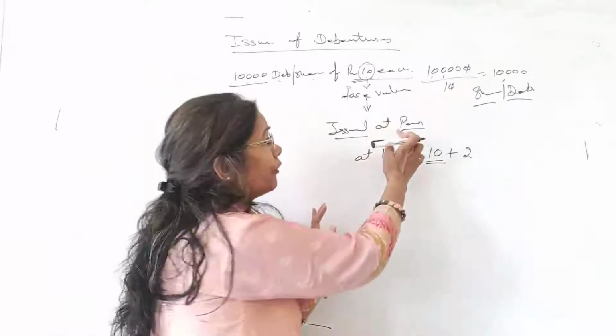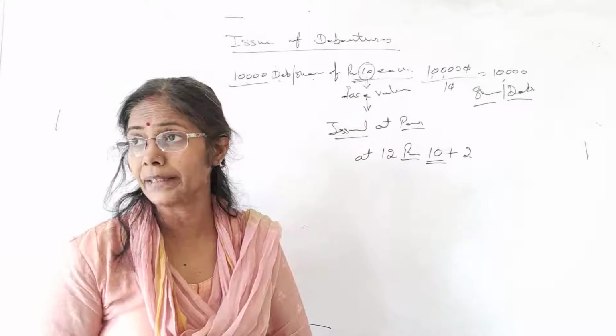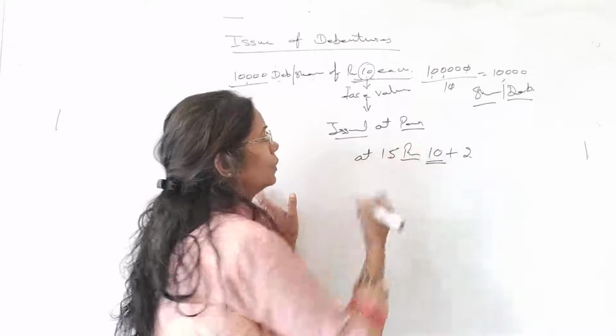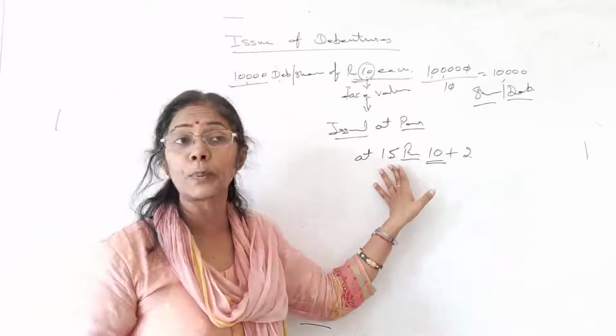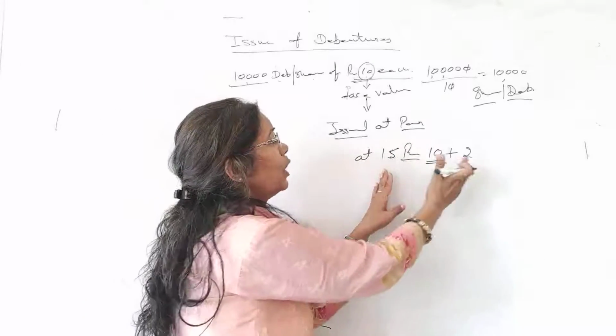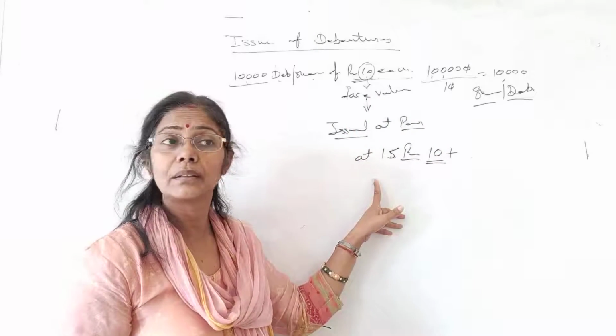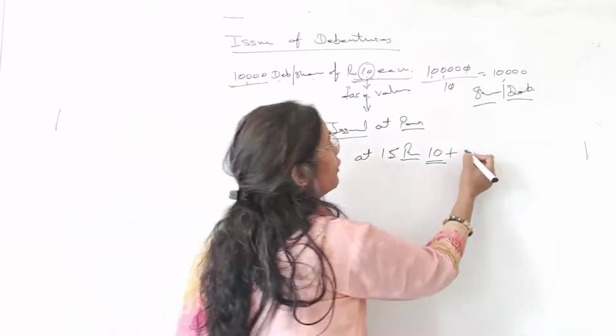Okay. And if you issue more than this price, 10 का आपने 12 में issue किया, it can be 15 also. If you have issued it at 15 rupees, so more than the face value, how much is the face value? 10 था, कितना extra? 5 rupees. So this 5 rupees is what?